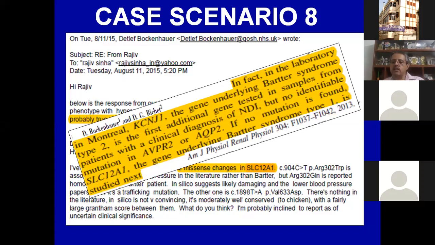And in fact, it is what the mind doesn't know, the eye doesn't see. It has been previously reported, not very commonly, but it has been reported. And this person, Bichet, he's in Montreal. He is the doyen of diabetes insipidus. So he receives blood from all over the world for genetic analysis, and they said that after ruling out the common causes of nephrogenic diabetes insipidus, that is the vasopressin receptor and the aquaporin mutation, the next gene that they look for is for Bartter syndrome.